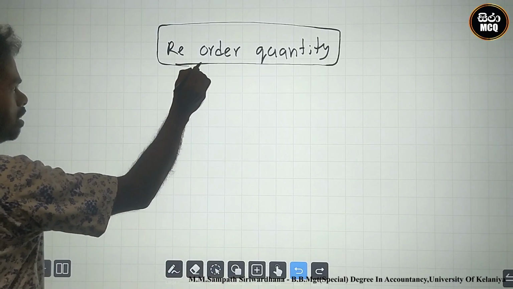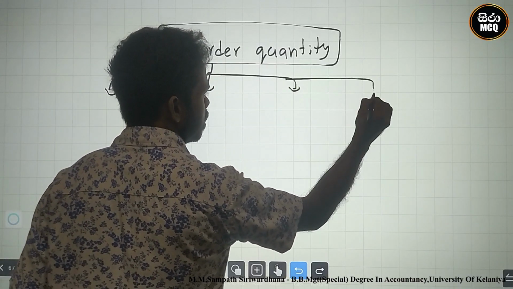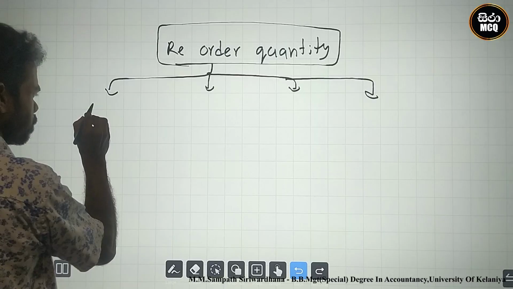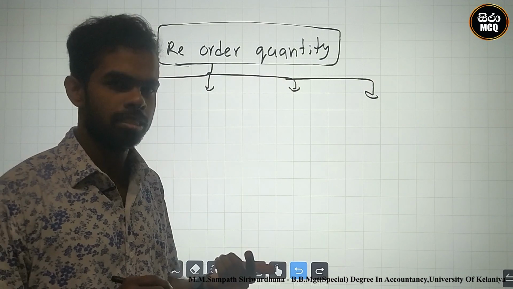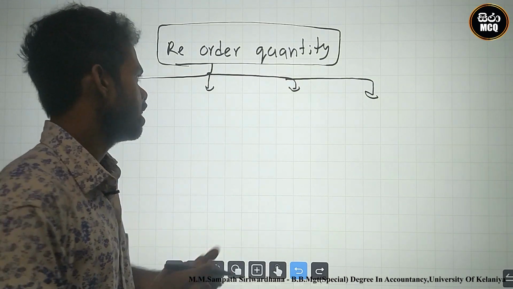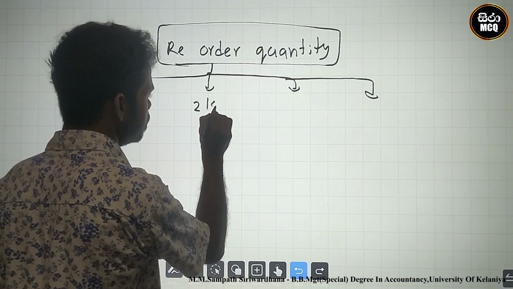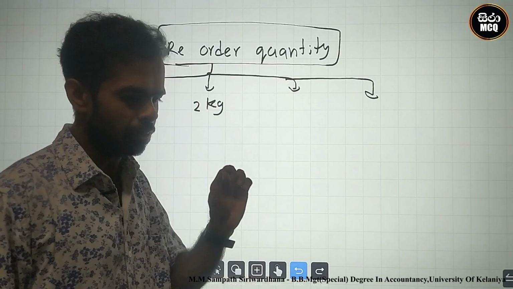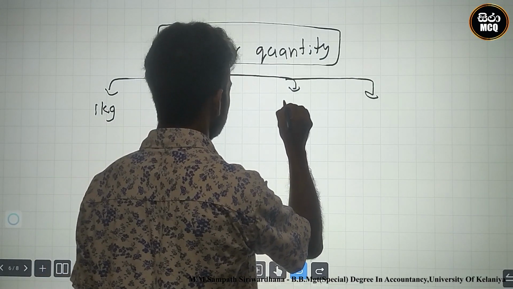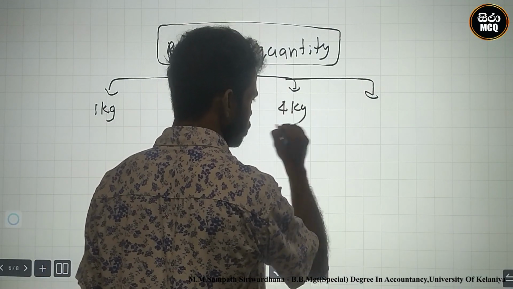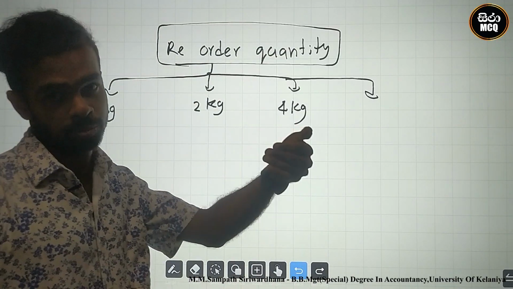There are so many reorder levels. In one time I go to the shop and purchase 1 kilo of sugar. Another person, the next day, the reorder quantity is 2 kilo of sugar. This is my option. In one time I purchase a number of units. Next time I use 4 kilo of sugar. This is the reorder quantity we can use.